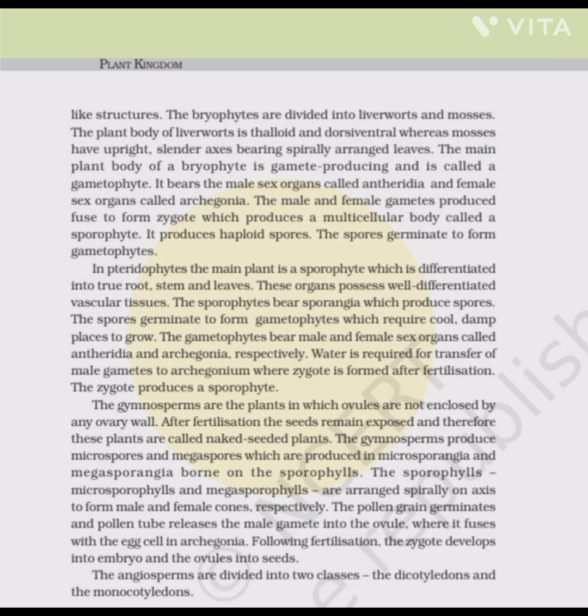Bryophytes are the plants which can live in soil but are dependent on water for sexual reproduction. Their plant body is more differentiated than that of algae. It is thallus-like and prostrate or erect and attached to the substratum by the rhizoids. They possess root-like, leaf-like, and stem-like structures. The bryophytes are divided into liverworts and mosses. The plant body of the liverworts is thalloid and dorsiventral, whereas mosses have an upright, slender axis bearing spirally arranged leaves.